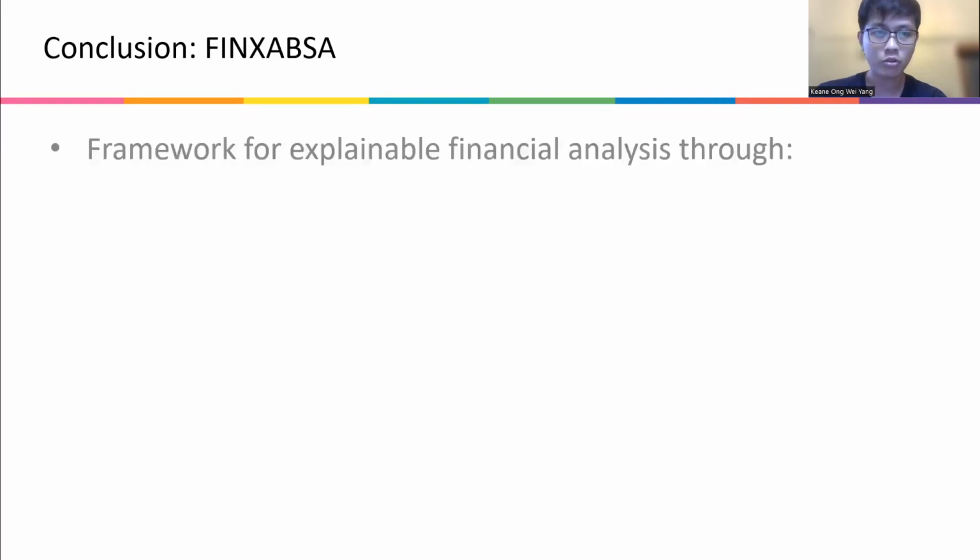In conclusion, FinX ABSA, which is our paper, is a framework for explainable finance through different tools.